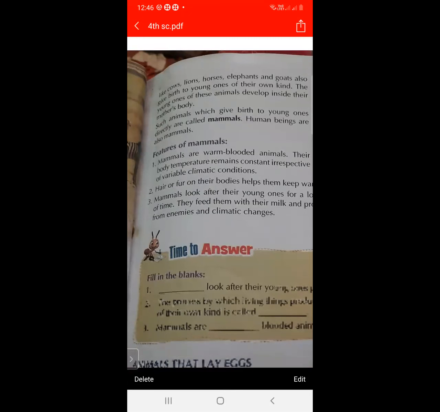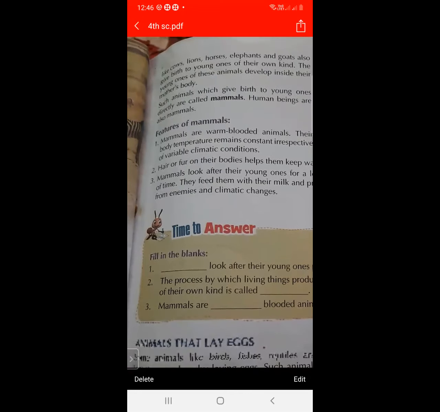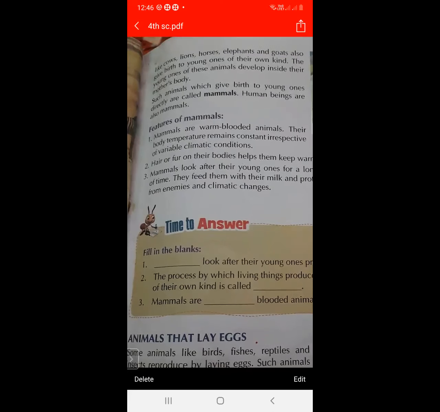The animals which give birth to young ones are called mammals. And what are examples of mammals? Human beings. Human beings are also mammals.